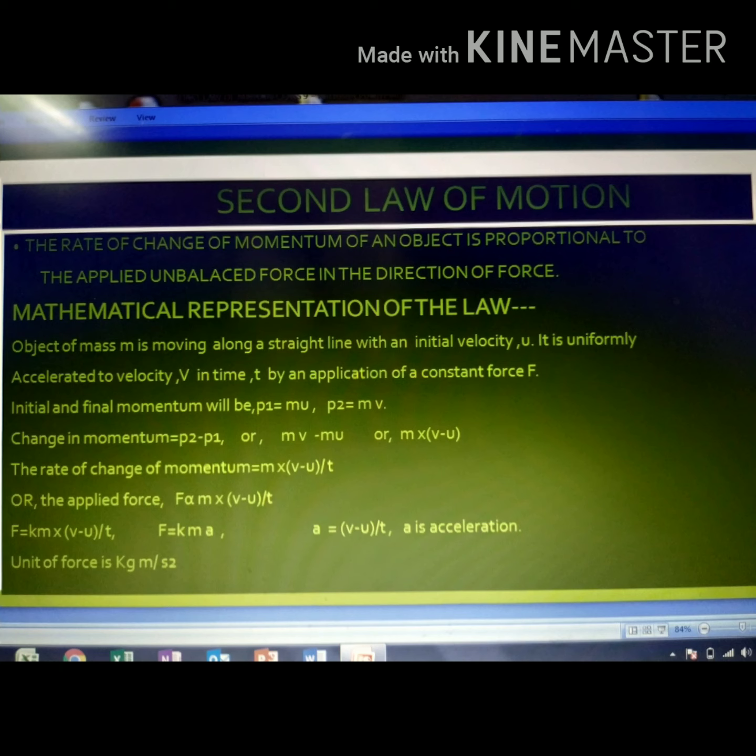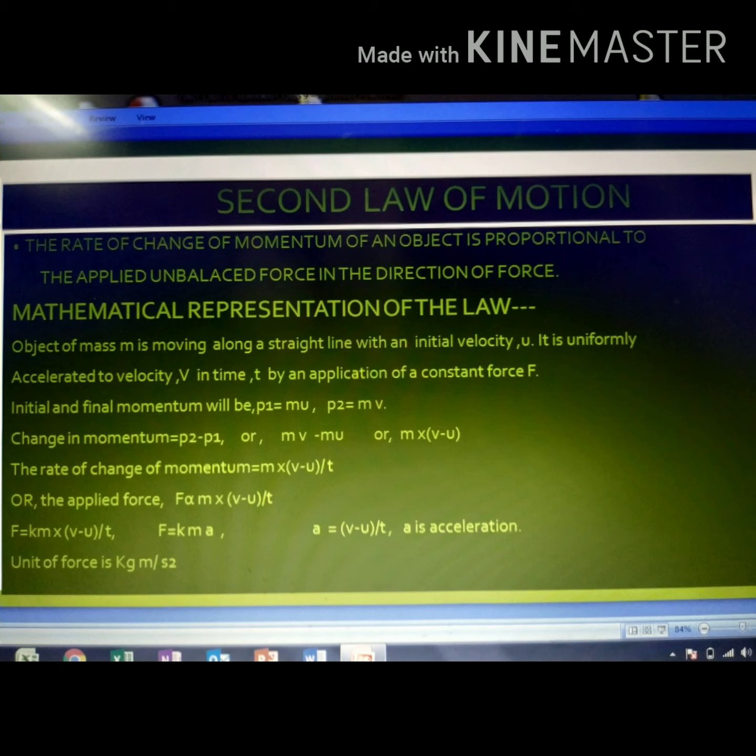The rate of change of momentum is directly proportional to m into (v minus u) upon t, and the applied force F is directly proportional to the change in momentum, m into (v minus u) upon t, as you can see in this PPT. And F is equal to K, the proportionality constant, K m (v minus u) upon t. So F is equal to K m into a, where a is equal to (v minus u) upon t.